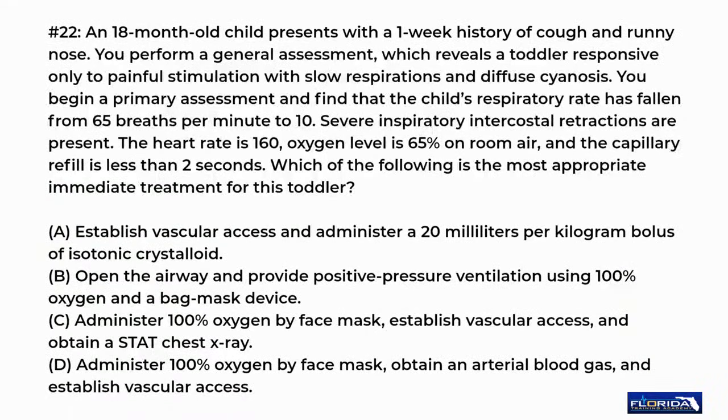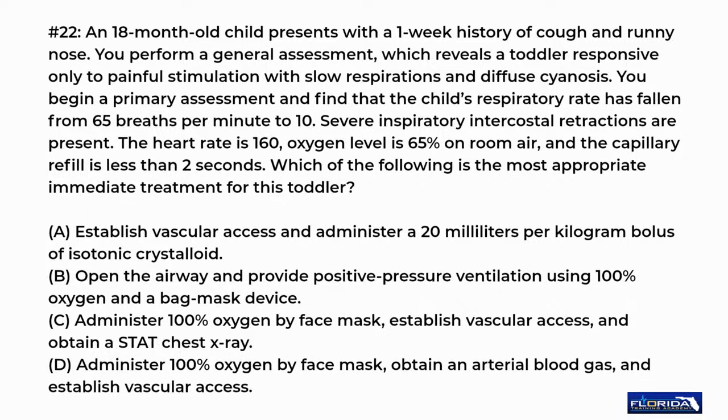Number 22. An 18-month-old child presents with a 1-week history of cough and runny nose. You perform a general assessment, which reveals a toddler responsive only to painful stimulation with slow respirations and diffuse cyanosis. You begin a primary assessment and find that the child's respiratory rate has fallen from 65 breaths per minute to 10. Severe inspiratory intercostal retractions are present. The heart rate is 160, oxygen level is 65% on room air, and the capillary refill is less than 2 seconds. Which of the following is the most appropriate immediate treatment for this toddler?